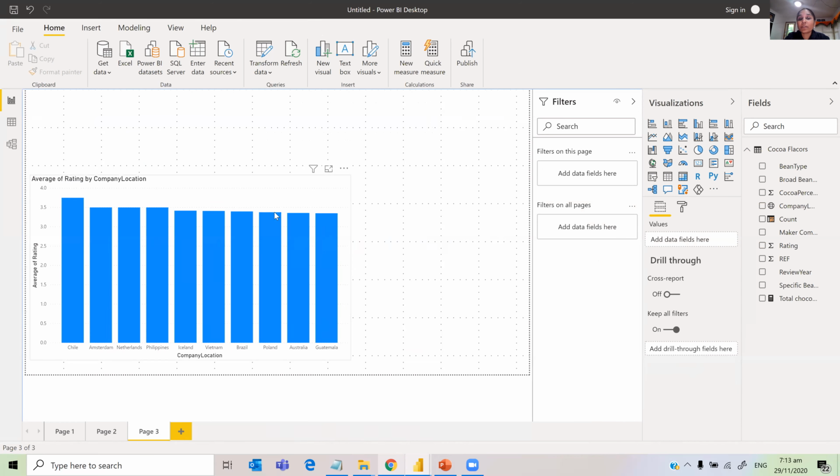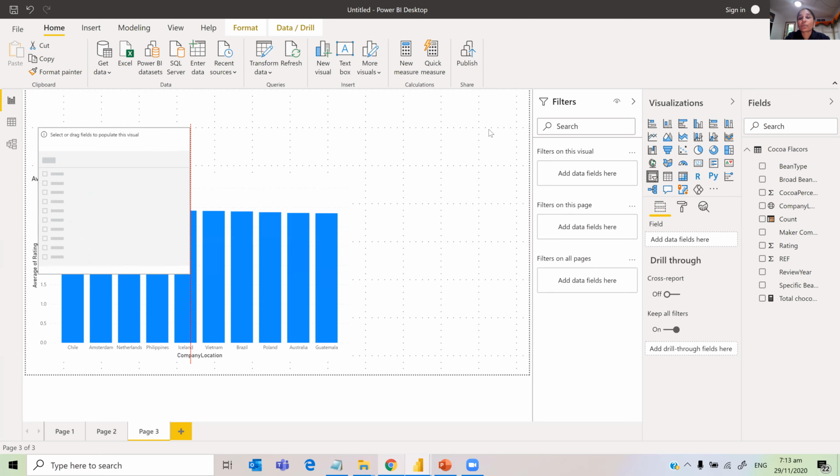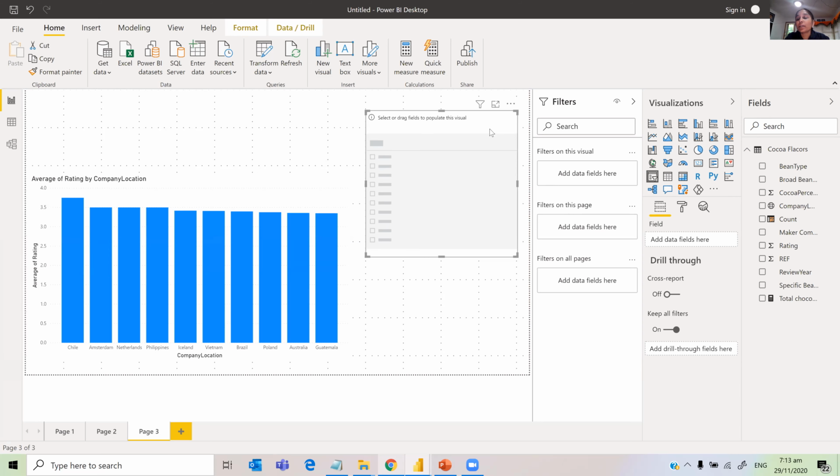So now I have used a filter to show just the top 10 countries. Now I'll use a slicer for year. I just got the slicer, I'm going to make it more visible, and add the year to the slicer.